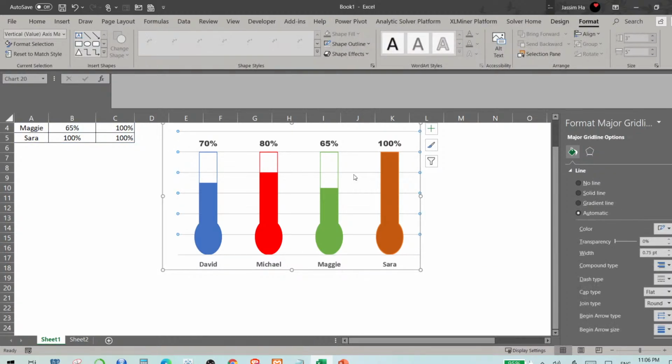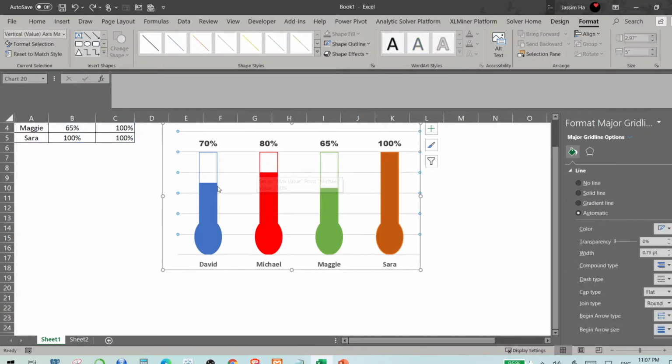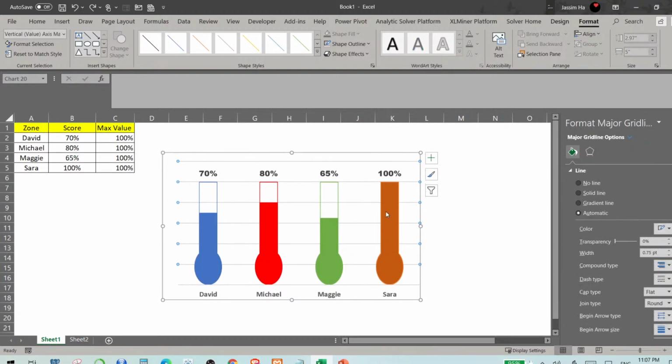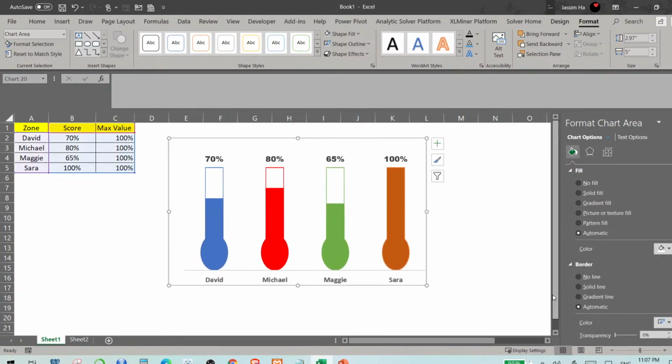Yeah, you're right. You need to remove the lines in the back. So I remove the lines right there. You just need to, so Control Z. So you need to go and select the lines. You see the lines are selected, and you just hit delete on your keyboard. So the lines are removed. So when the lines are removed, it looks much better. It's a simple infographic that I've created. You can be so much creative. It depends on you how creative you want to be.